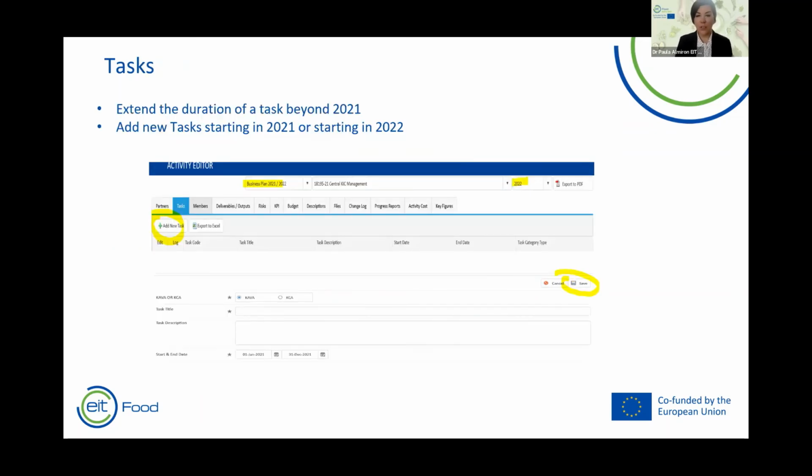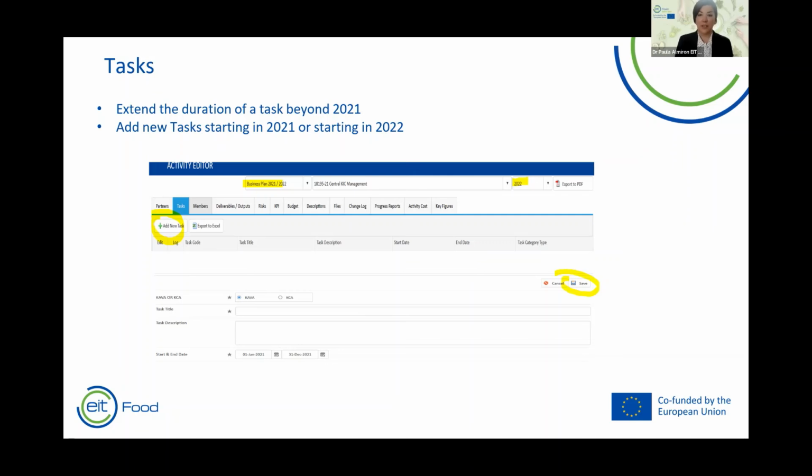So on tasks, what can you do on this part? You can extend the duration of a task beyond 2021, as was asked just a few minutes before, or you can add new tasks starting in 2021 or 2022.